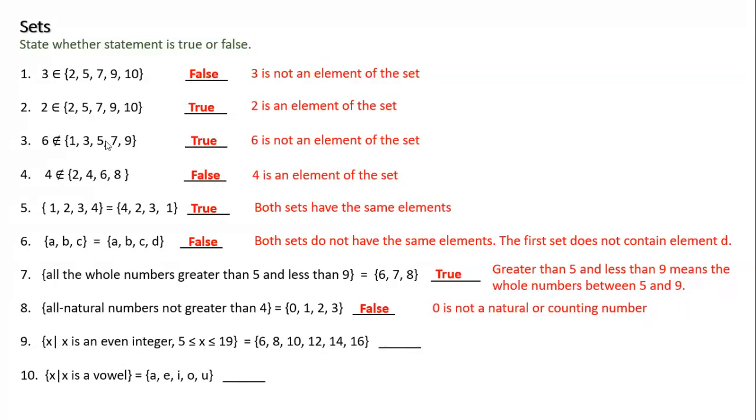So my end cap is at 18, right? So even integers, we will have 6, 8, 10, 12, 14, 16. I think we're missing one. We're missing 18. So would this be a true statement or a false statement? This is false because we're missing one. We're missing the 18. I was like, wait, there's an error, but they're asking us true or false, right? So we're missing the 18.